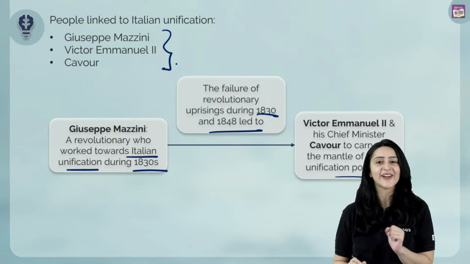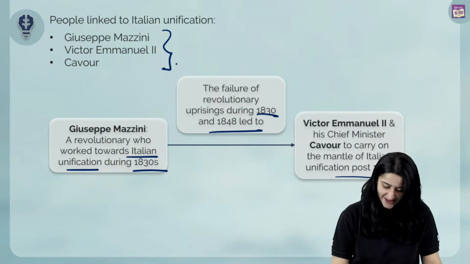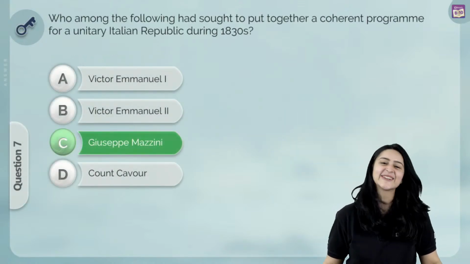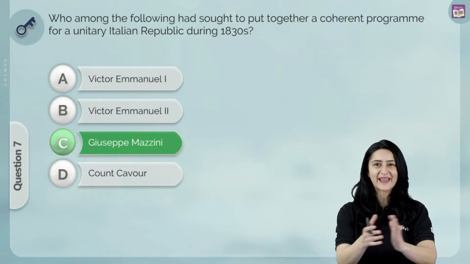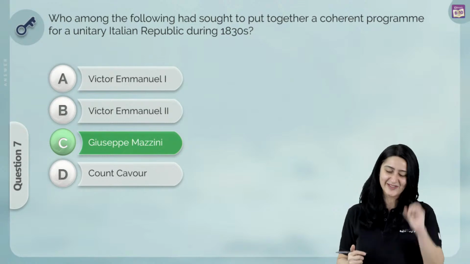So we know that the correct answer over here is, yes, I can see the answer. All of you have put down the answer. The correct answer over here is C, Giuseppe Mazzini. Give yourselves a big hand. You guys have done superb. Guys and girls, all my students, very good.